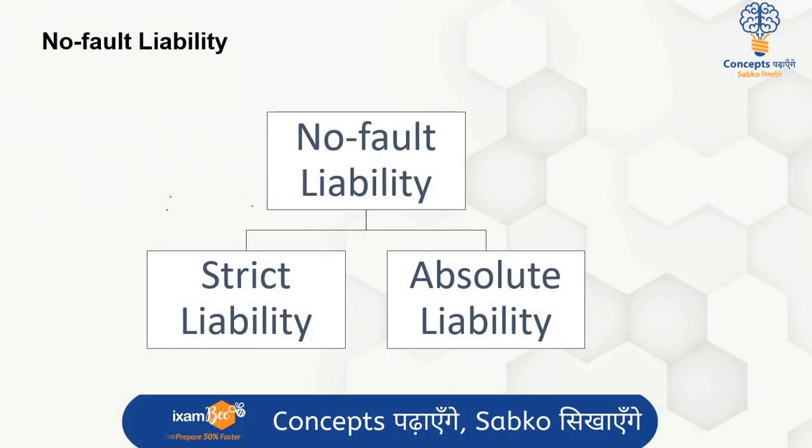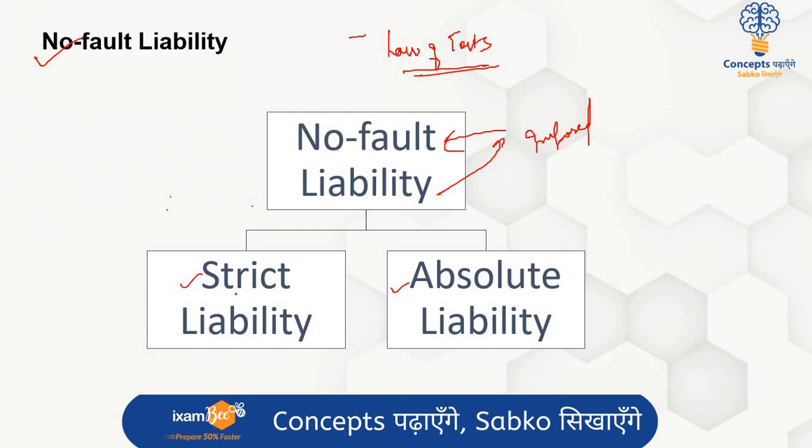No fault liability. This is the genus term for these two kinds of liabilities under law of torts. No fault liability, as the name suggests, means that the person on whom liability is being imposed is not at any kind of fault. It is divided into two kinds of liabilities: one is strict liability and one is absolute liability.